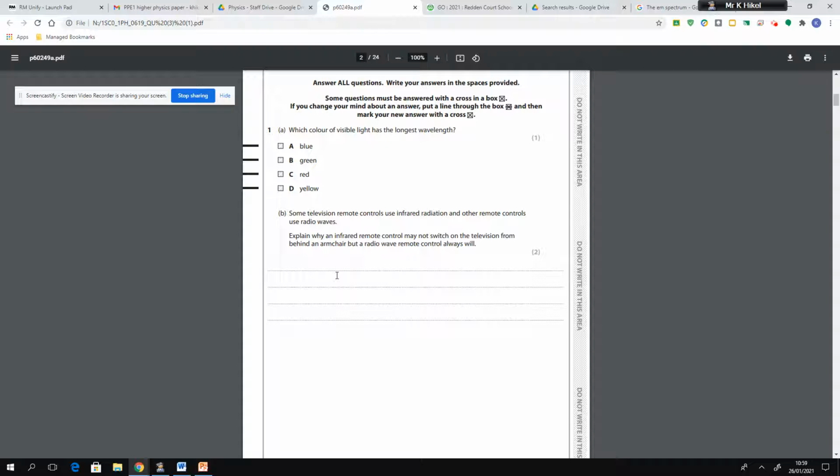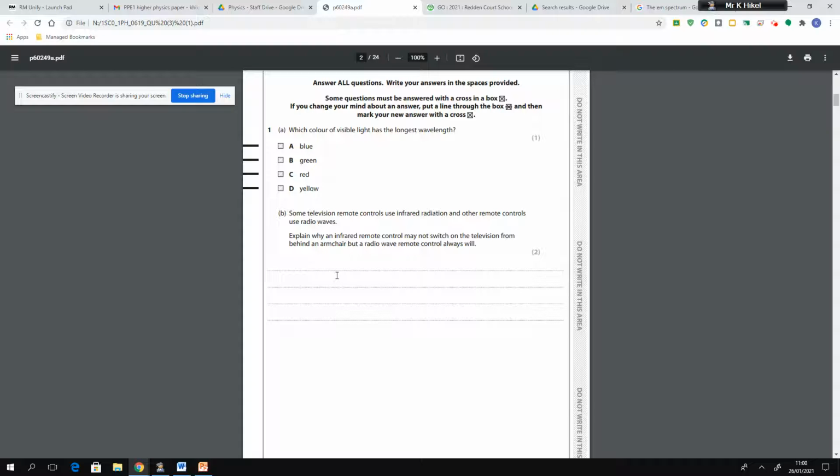Okay, well, why are the infrared rays absorbed and the radio waves not absorbed? For your second mark, you would have to say that it's because they've got different frequencies and wavelengths. Now, we know that the individual properties of the waves that make up the EM spectrum are because they've got differences in their frequency and wavelength.